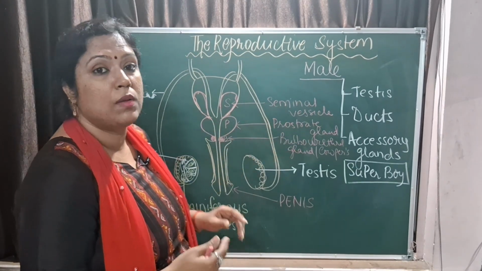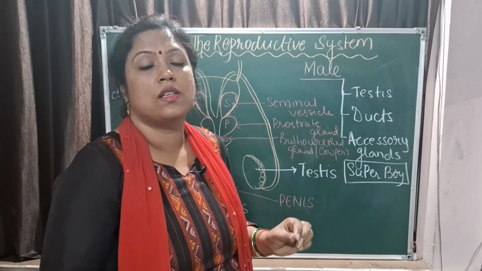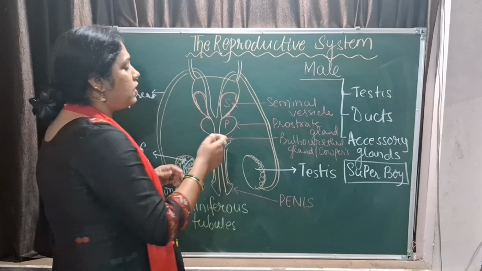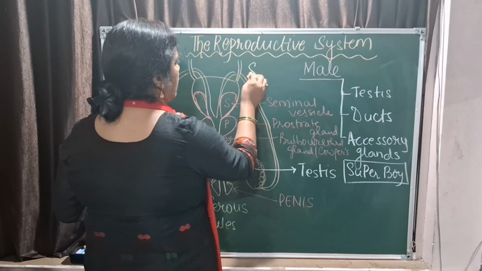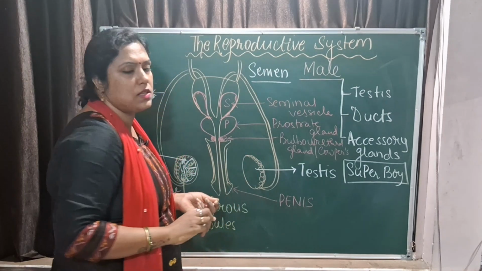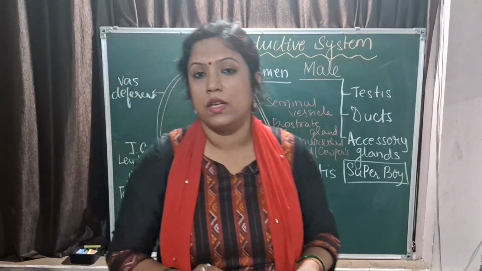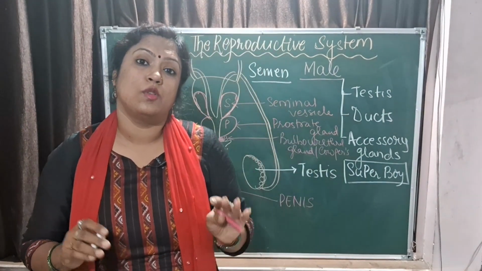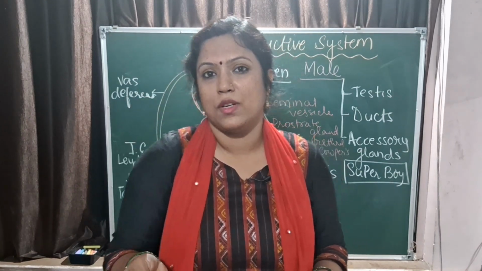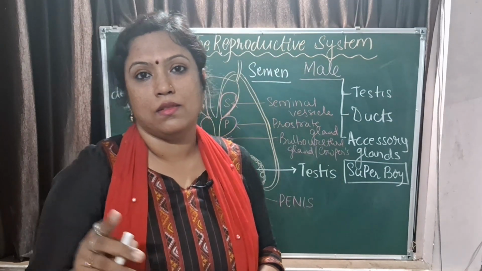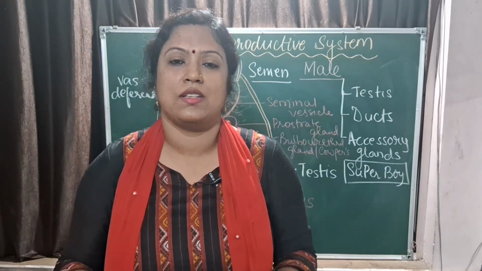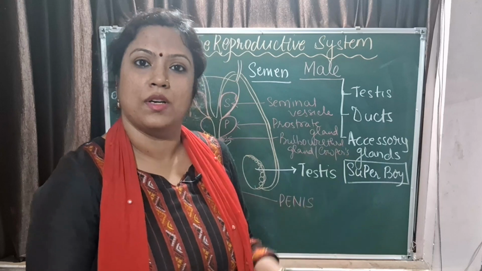And then you have the bulbourethral gland, which releases certain lubricants. Now all this mixture, whatever has come together, is called semen. For every ejaculation there is around 2 to 3 ml of semen released, which contains around 200 to 400 million sperms in one ejaculation. And how many eggs are produced? Only one. So again we study survival of the fittest. The survival of the fittest and natural selection begin from here only.